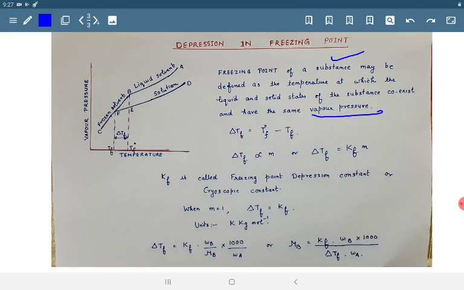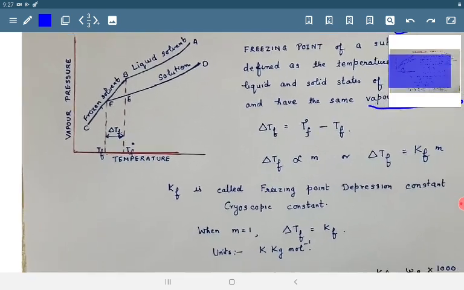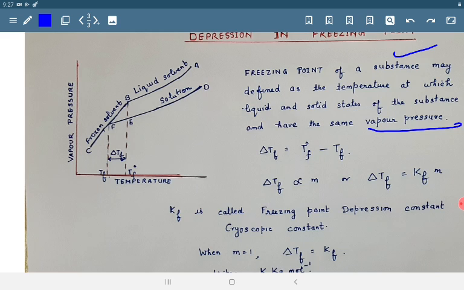Now let's try to understand with the help of a graph. This is the graph between vapor pressure versus temperature. So let's consider this AB. This curve AB is the vapor pressure curve for liquid solvent. Let it be water.